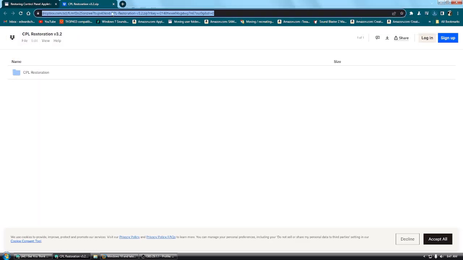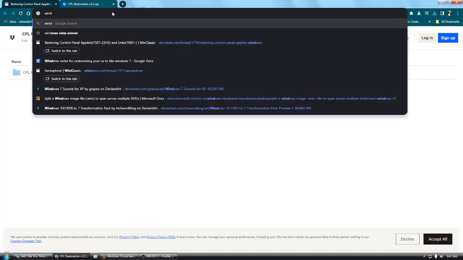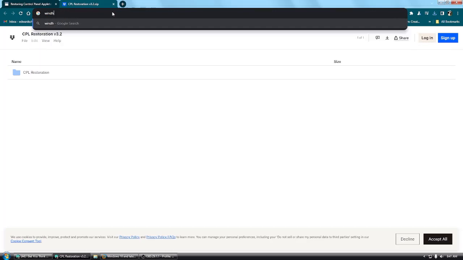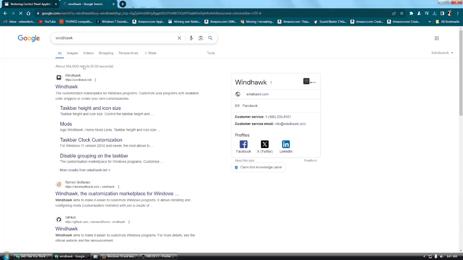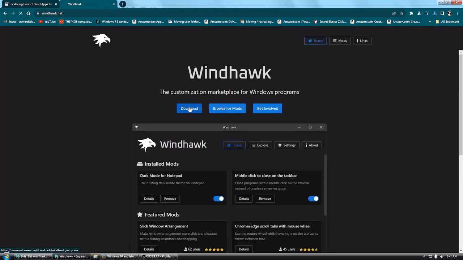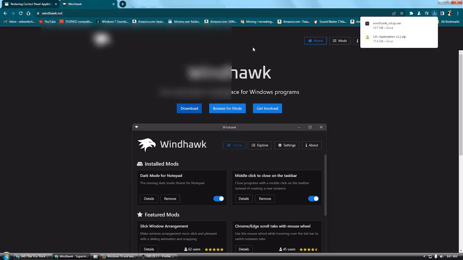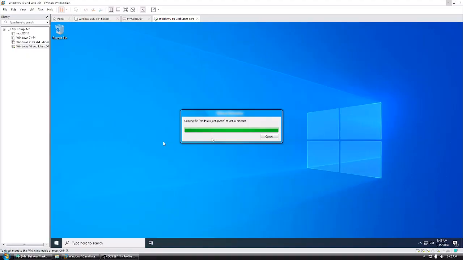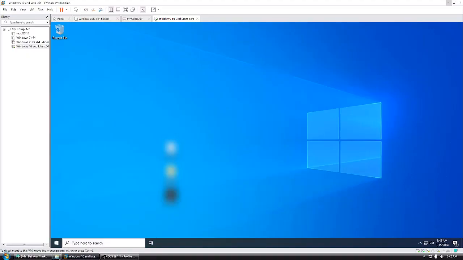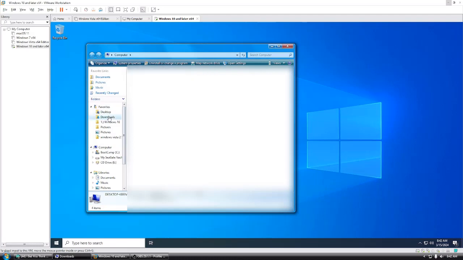And then we also need to download WindHawk. Go ahead and download WindHawk. Save that to the desktop as well. And then you will also need Winaero Tweaker.